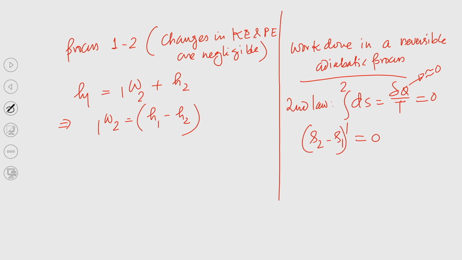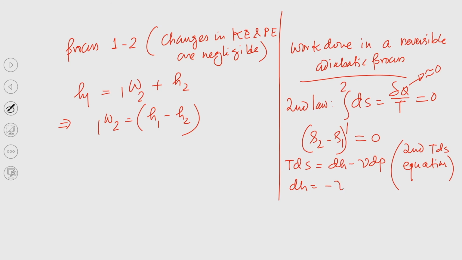Now, I can write the property relation TdS is equal to dH minus VdP, this is called the second TdS equation. Again I am not going to discuss it because you have studied it in thermodynamics. This quantity is 0, so dH equal to VdP.